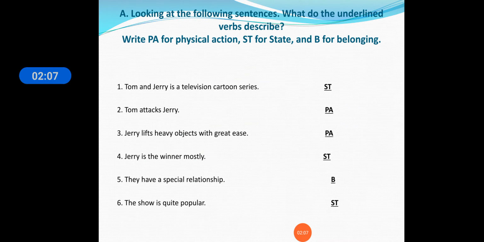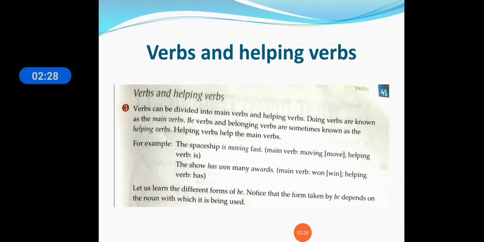This was the first exercise which we have seen, okay? So if it is a physical action, we will mark it as a physical action. Attacks, it is an action, so we will refer to it as physical action. Lift is also a physical action. Is again a state verb, okay? And have, it shows the belonging here, and is, it also refers to the state verb.